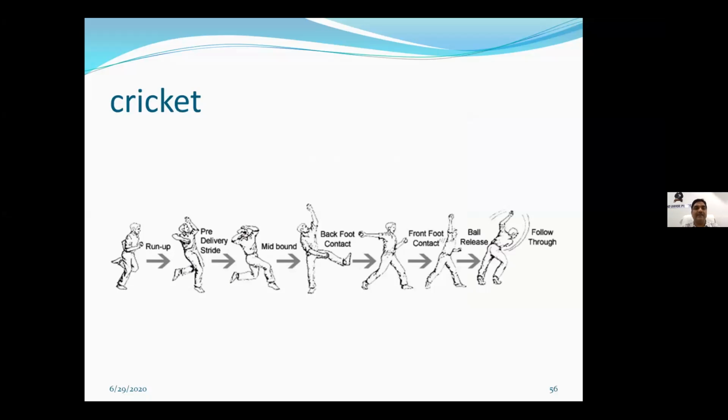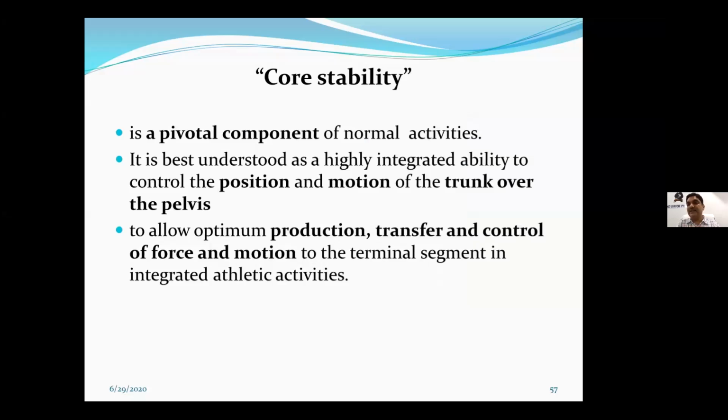The most common game of India, that is cricket. If you see the fast bowler, they generate the force by taking a big run up, and that run up generated force is being transferred to the ball to bowl fastest possible and accurately. So you can in general say that it is a pivotal component. It helps in maintaining the position and motion of trunk over the pelvis. And as I said before, production, transfer and control of force.